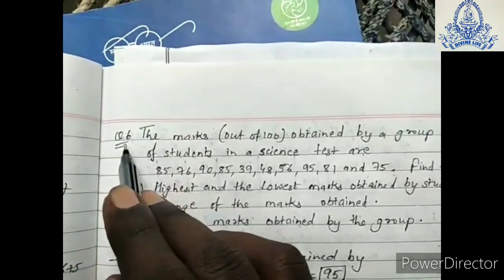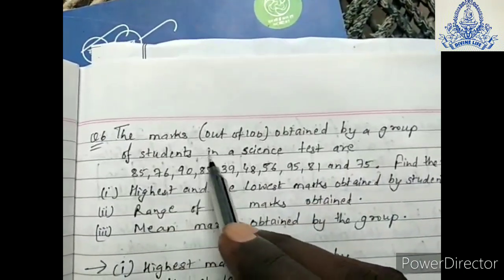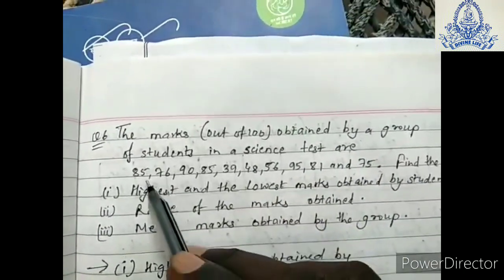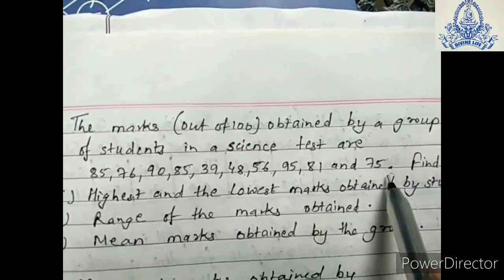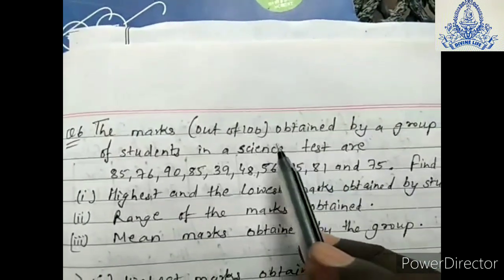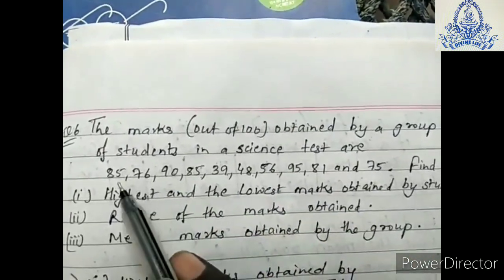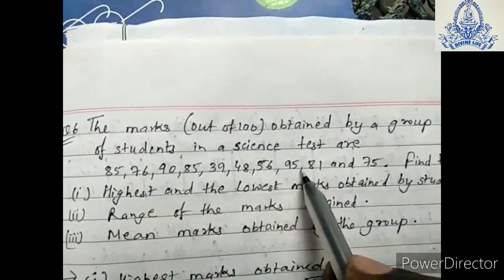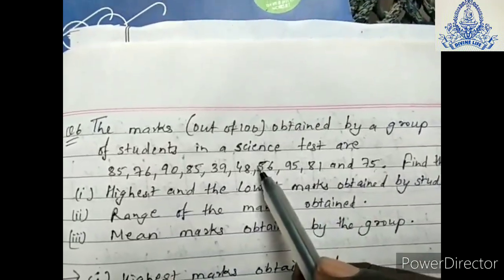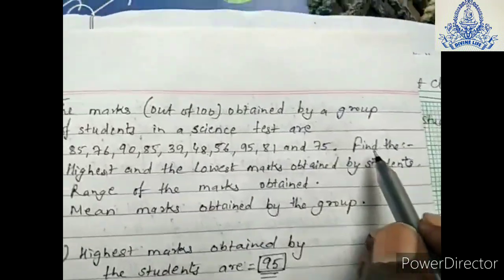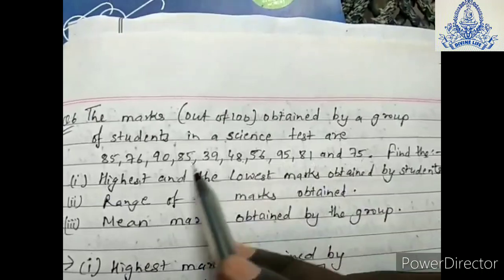Now students, move to question number 6. The marks out of 100 obtained by a group of students in a science test are given here: 85, 76, 90, 85, 39, 48, 56, 95, 81 and 75. That means students in a science test out of 100 marks got these marks, and the total number of students is 1 2 3 4 5 6 7 8 9 10, so 10 students are there. Out of 100 they got these marks in a science test. Now the question: find the highest and the lowest marks obtained by the students. Who got the highest and who got the lowest?